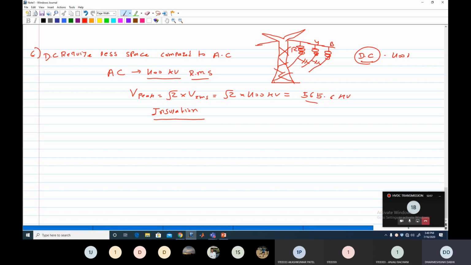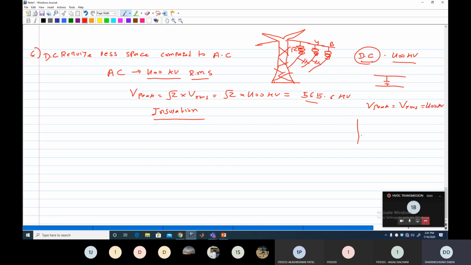Where you design the DC line for 400 kV, the same voltage rating, you provide the space between two conductors, positive and negative, only based on the 400 kV. Why? Because the peak value and RMS value of voltage in the DC line are both the same.